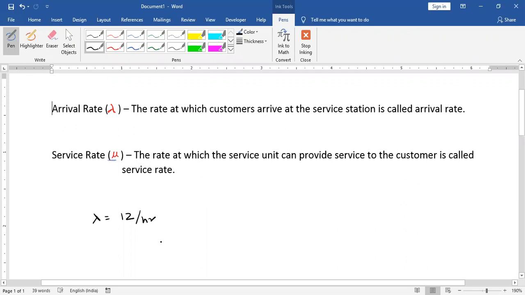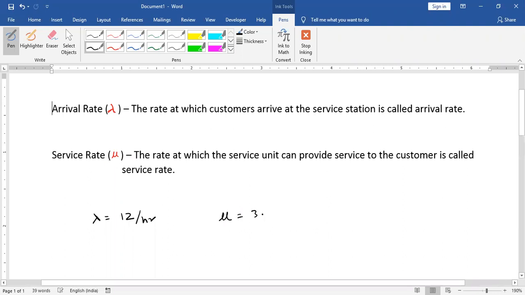The service time is exponentially distributed. Just ignore exponentially distributed. I am focusing on arrival rate and service rate, right? It doesn't matter if it is exponential or Poisson. The service time is exponentially distributed with mean 2 minutes. That means on average, I'm going to give service in 2 minutes. If on average I can give service in 2 minutes, that means in an hour I can free how many customers?